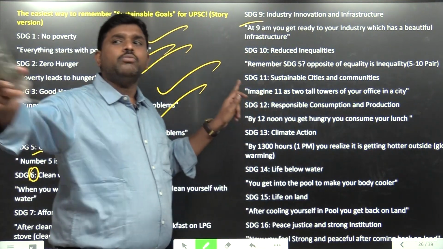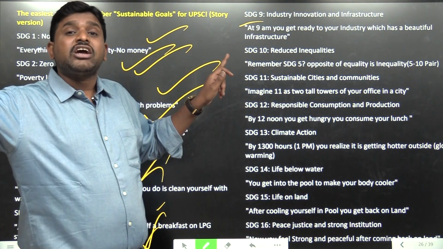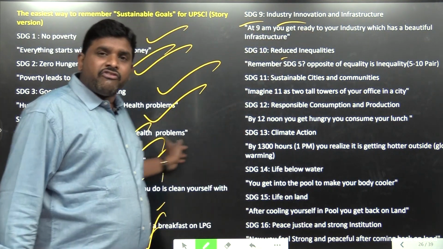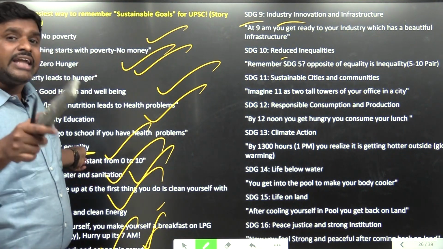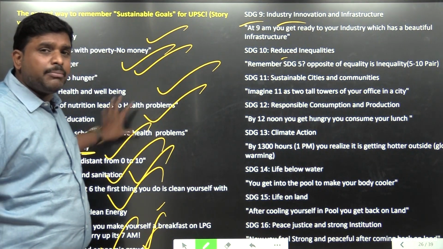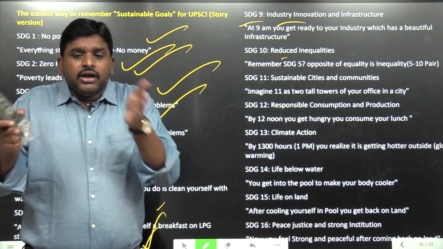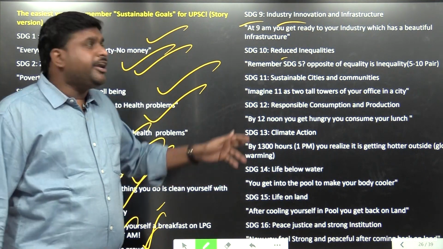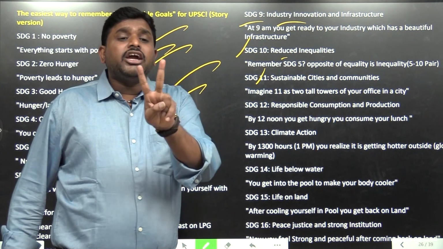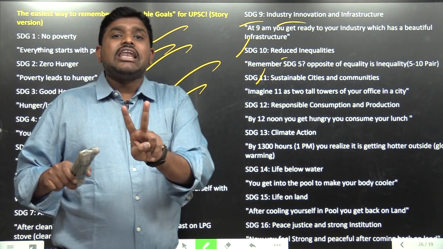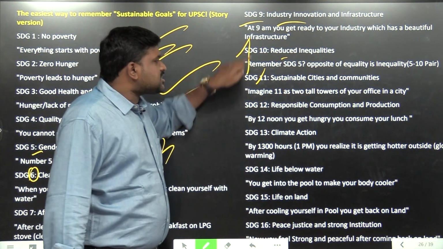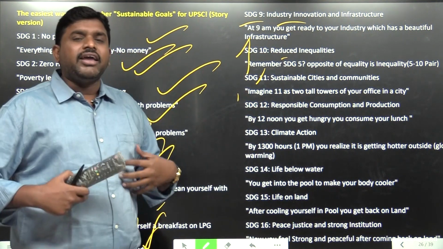9 o'clock, I went to my company, industry, manufacturing unit, where my infrastructure is there. 10 o'clock: 5 is gender inequality, and 10, from 1 to 10, is reduced inequality. 11 o'clock, I am working in the twin towers, so 11 is sustainable cities.